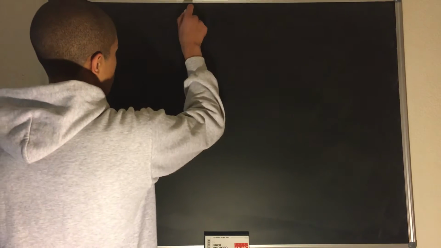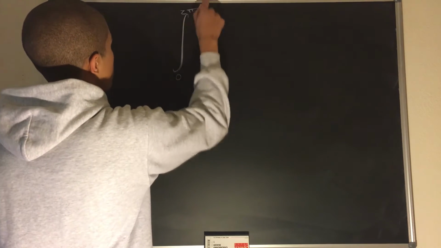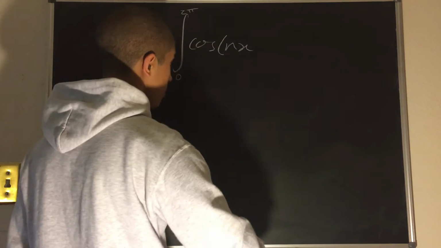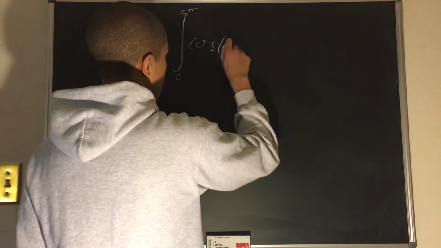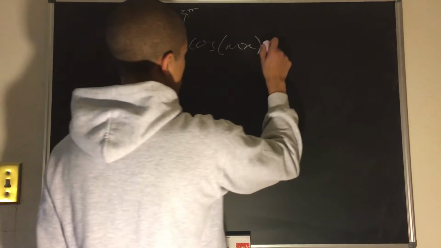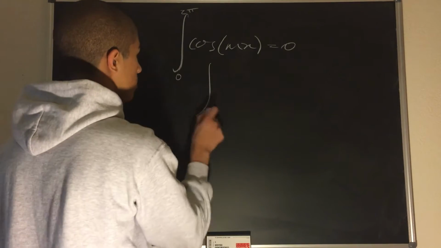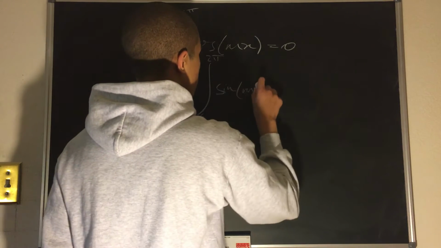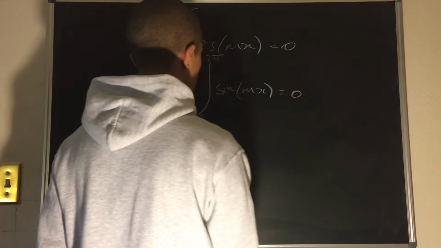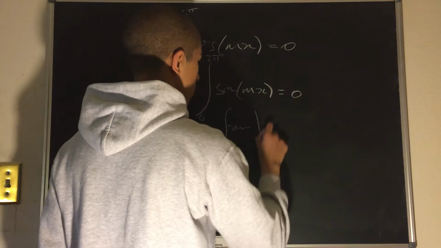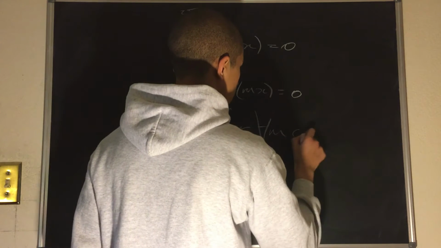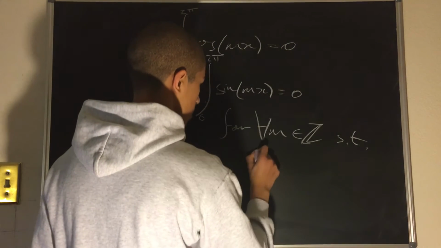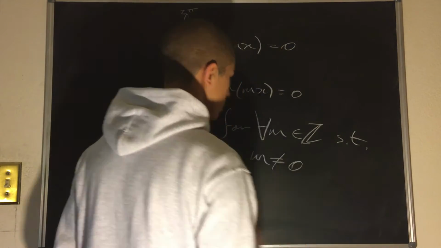So today we will discuss why the integral from 0 to 2 pi of cosine mx is equal to 0, and why the integral from 0 to 2 pi of sine mx equals 0, for all integers m such that m does not equal 0.